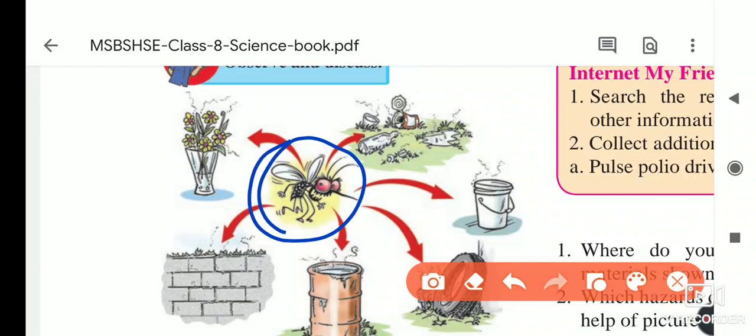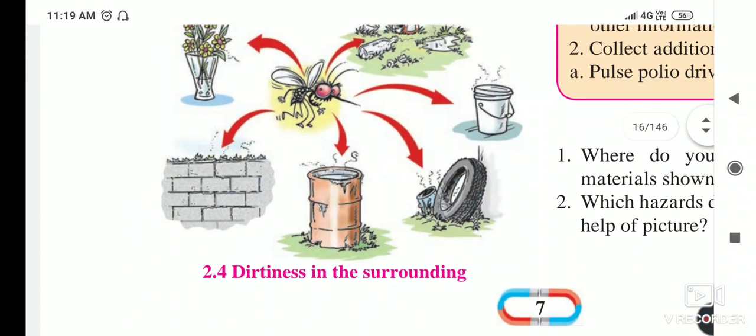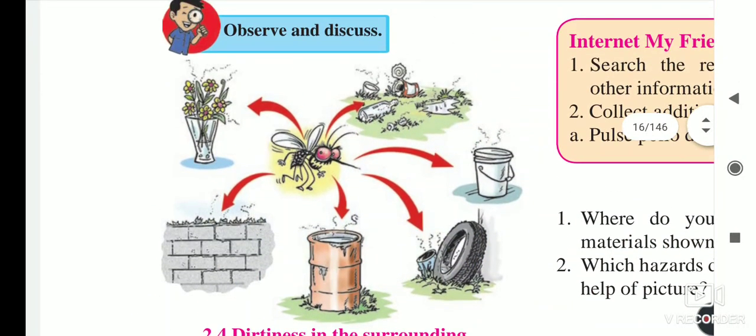So if you observe this picture, all of you see this picture. First of all, a flower pot is shown, and in that flower pot water is there. Yes, isn't it? After that, here some dirty things are there. If you see, the name of the picture is the dirtiness in the surroundings.